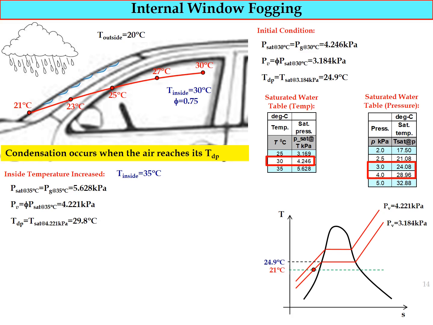So if we replot the TS diagram, we'll get a new constant pressure line for PV, where PV equal to 4.221 kilopascal, and the dew point temperature, which is also equal to the T saturated value at PV equal to 4.221 kilopascal at 29.8 degrees Celsius. So compare with the temperature of 21 degrees Celsius, the temperature of the window of the car at the inner surface, the temperature is still below the dew point temperature.